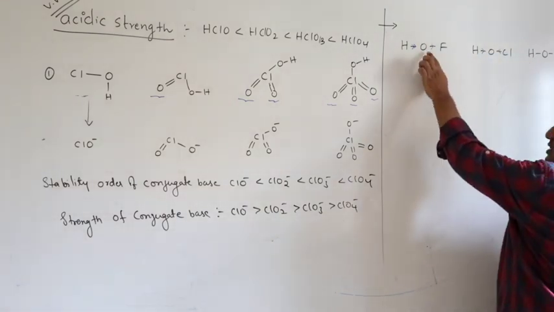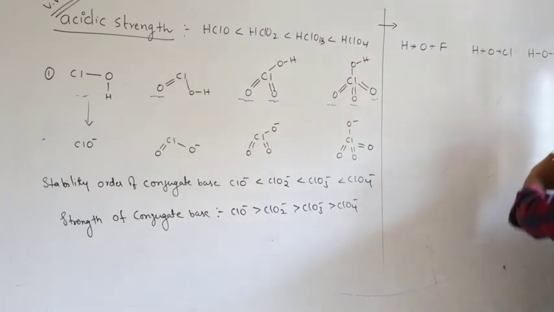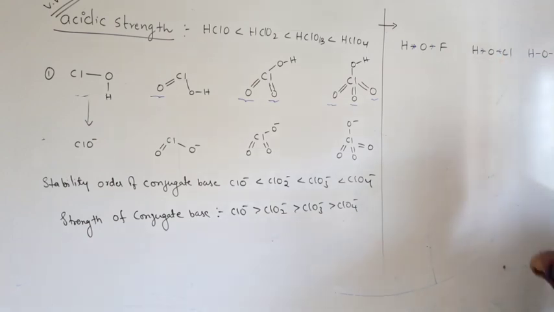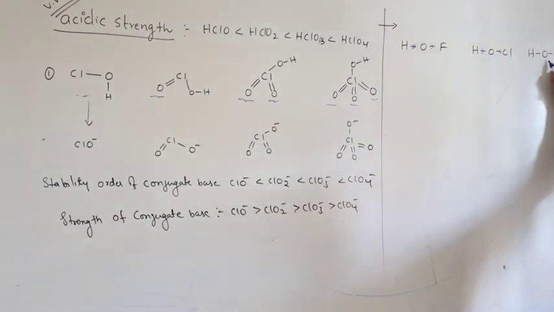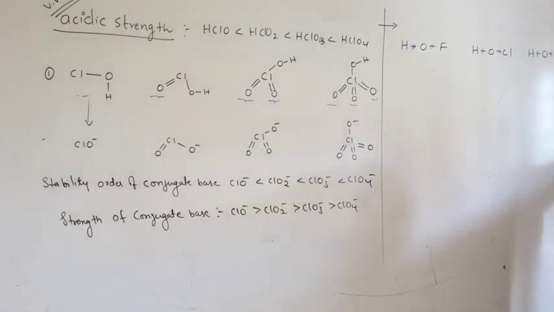In this case, oxygen cannot pull from fluorine, but here it can pull from chlorine. So there are two sources for electron density for oxygen. Here also the same story, oxygen is more electronegative than hydrogen as well as bromine, so it pulls from hydrogen. It also pulls from bromine. It pulls from hydrogen. It also pulls from iodine.